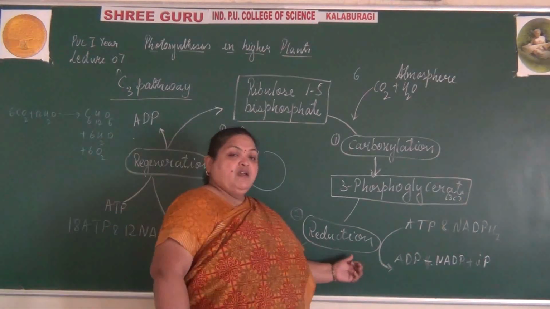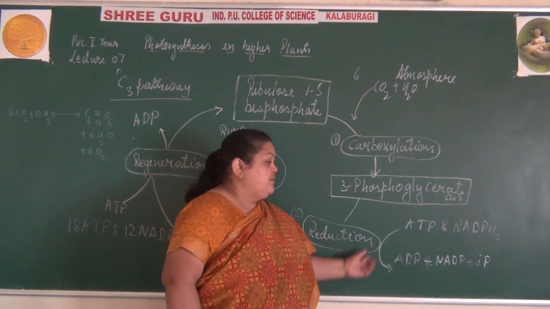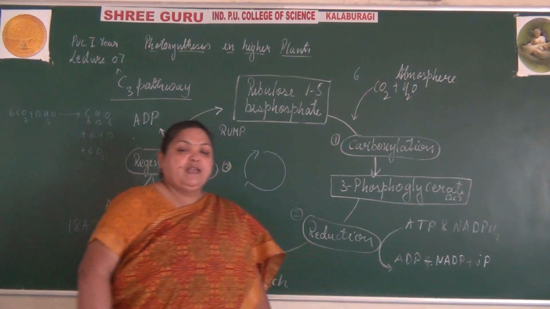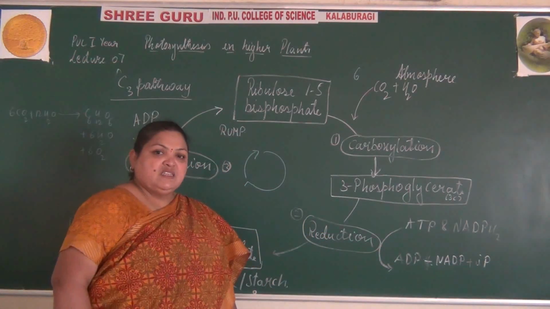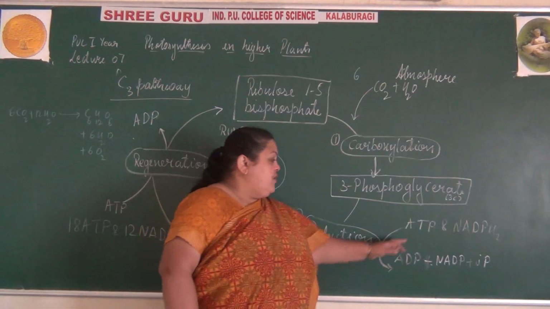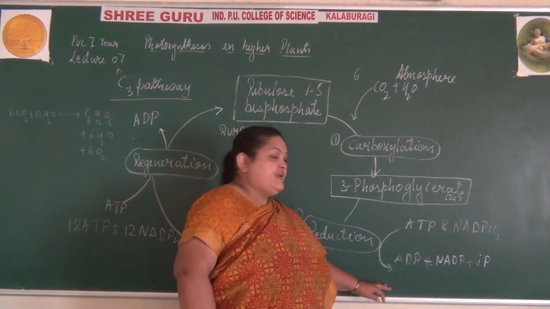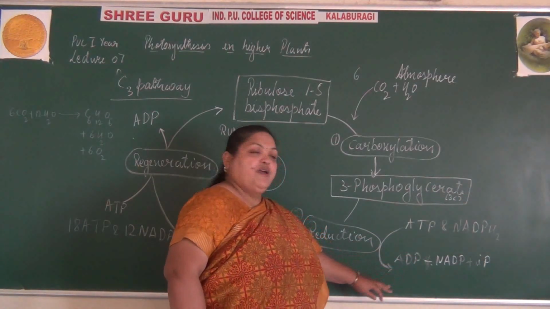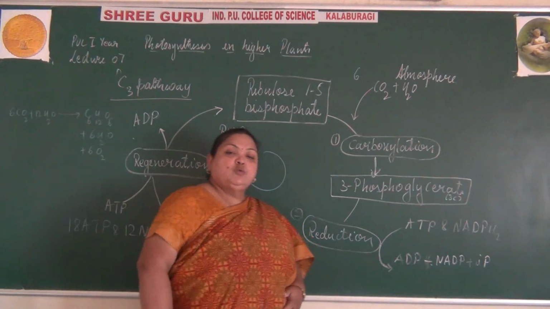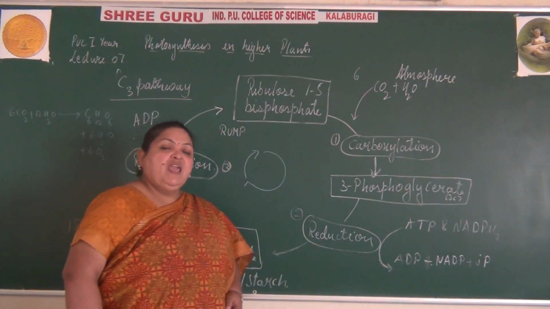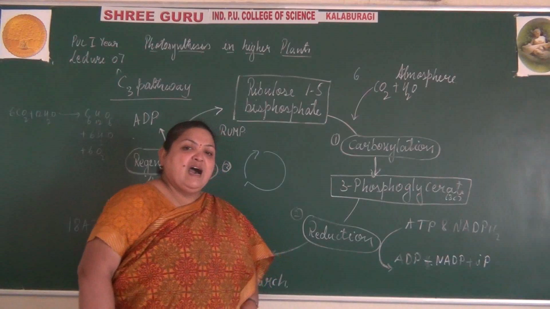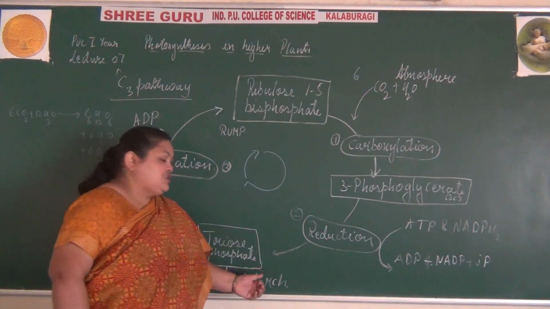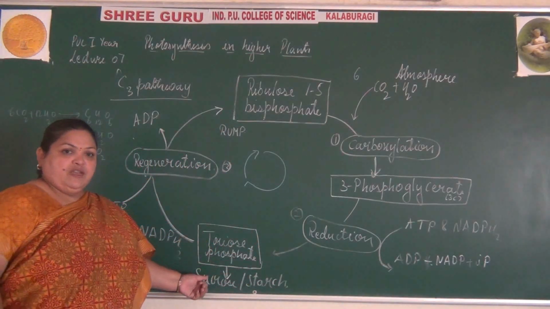In this process of reduction, the ATP and NADPH2 that are being synthesized are being used up, where ATP is phosphorylated and NADP is being reduced. Totally 2 molecules of ATP and NADPH are being used for the formation of a triose phosphate.